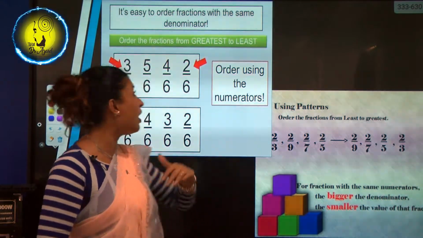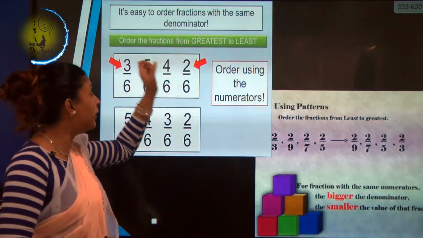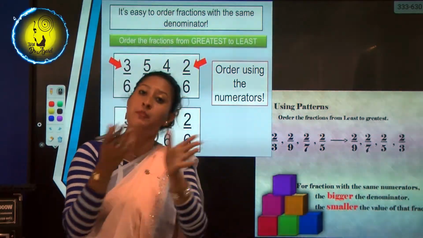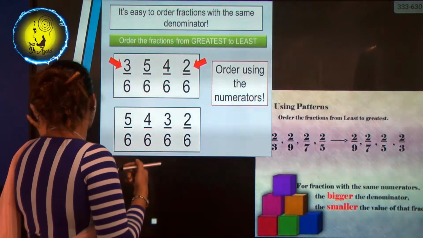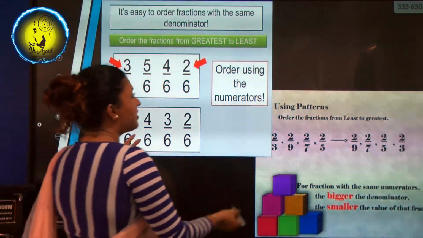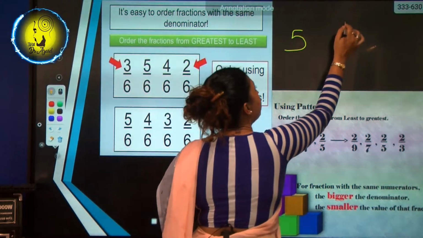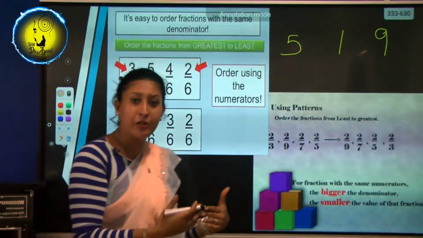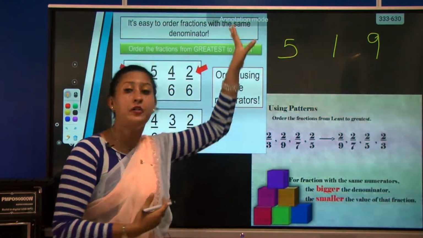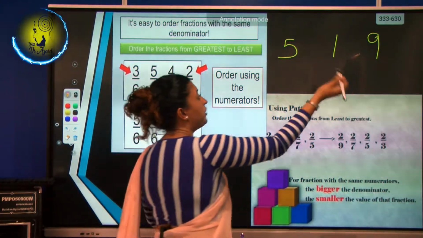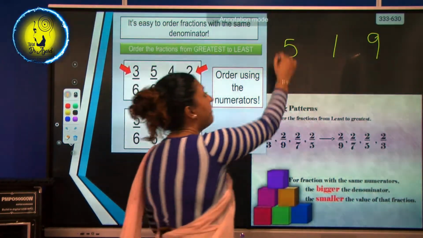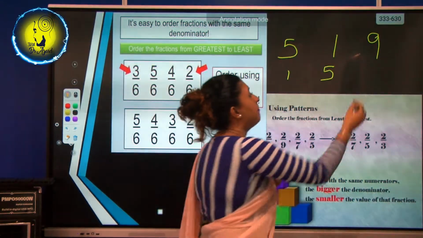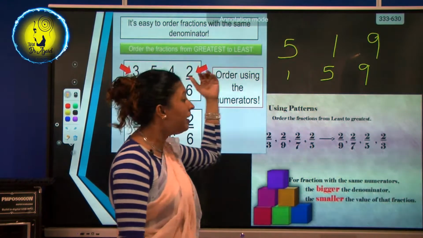We compared. Now, we are going to order. We are going to order the fractions from a bigger number to a lesser number, or from a lesser number to a bigger number. Usually you know how to do this with normal numbers. If I give 5, 1 and 9, and ask you to arrange them from lesser to greater, how do you do it? Number 1 is the smallest, then number 5, and then the greater number, number 9. This is how you arrange it.